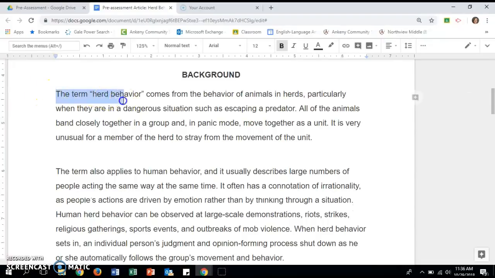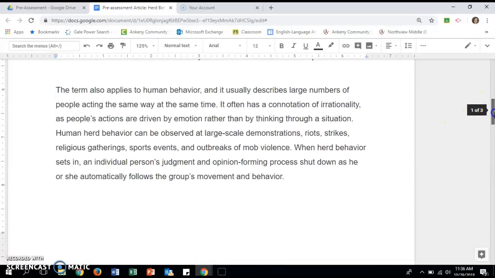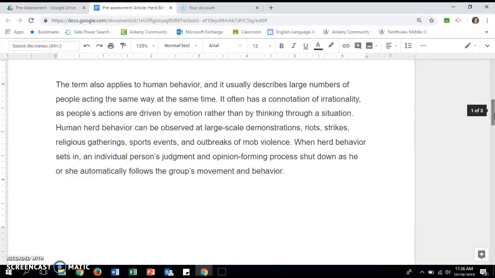So this paragraph defines herd behavior for animals, and then the term also applies to human behavior, and it usually describes large numbers of people acting the same way at the same time. It often has a connotation of irrationality, as people's actions are driven by emotion rather than by thinking through a situation. I'm going to slow down here.